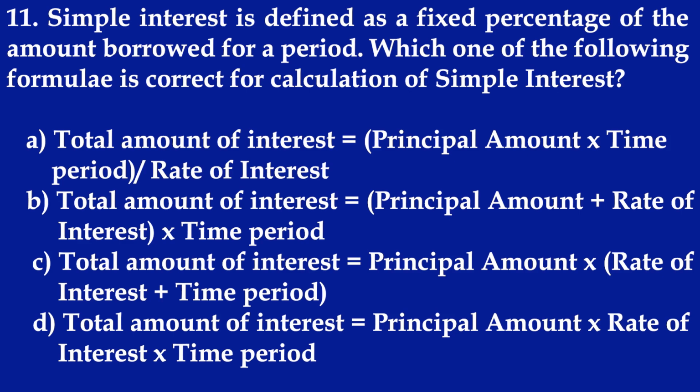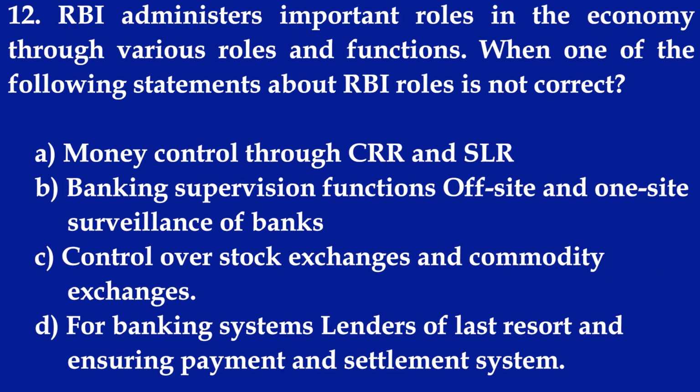C. Total amount of interest equals principal amount into rate of interest plus time period. D. Total amount of interest equals principal amount into rate of interest into time period. इसका जो राइट आंसर है वो है डी, total amount of interest equals principal amount into rate of interest into time period।